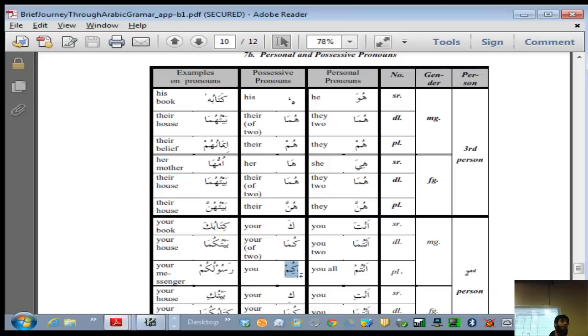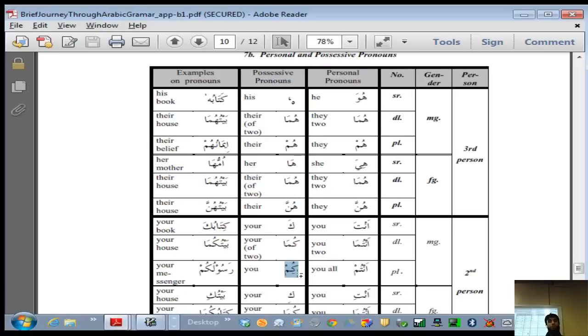Now you have to say "you all." What would you say? جَعَلْنَا أَنْتُمْ? No, جَعَلْنَاكُمْ, because it is an object; the action is of making. Allah made us an ummah wasata. وَكَذَلِكَ جَعَلْنَاكُمْ أُمَّةً وَسَطًا. Understood? So that's why it's kum.